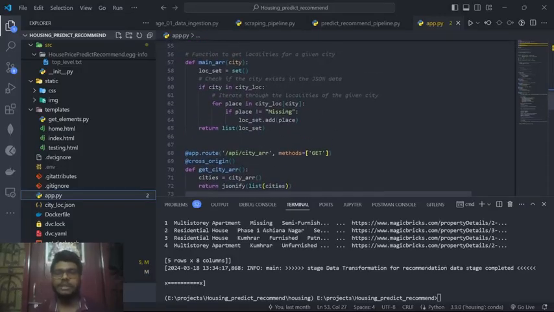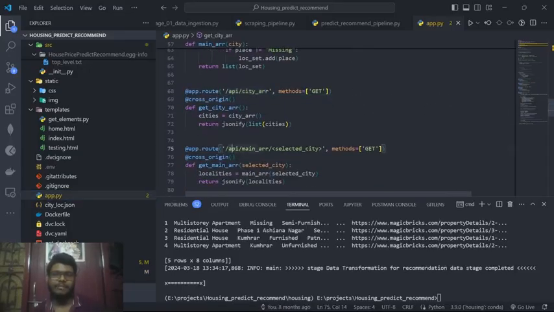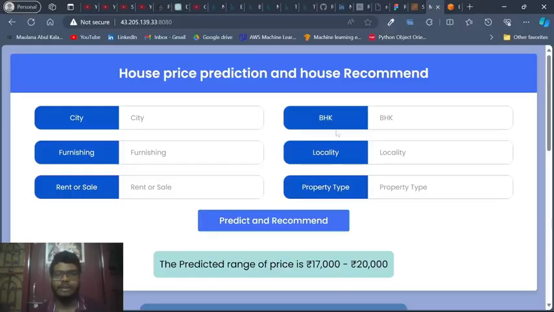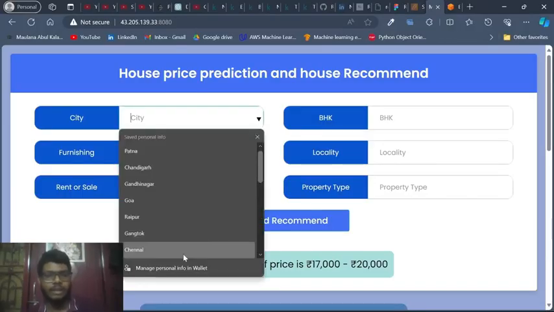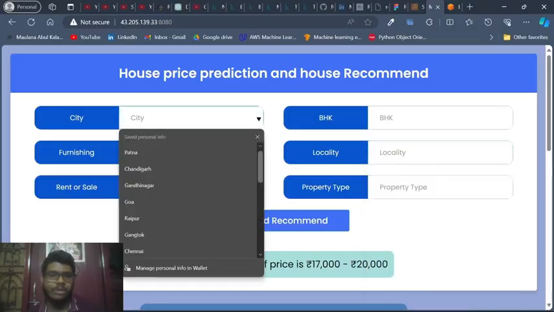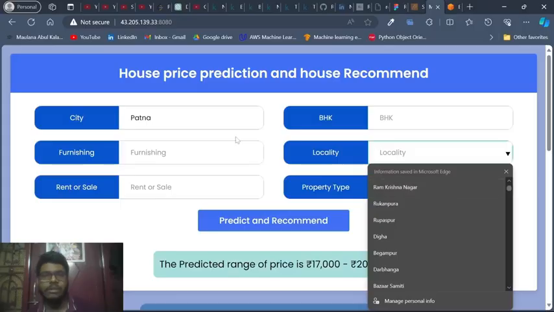I didn't know how I might use this feature, that's why I've used this type of thing. Basically, what I wanted to do with this code is this: until I select one option from the city, I can't choose anything for the corresponding city location. So I would consider Patna city first, then here I would see the localities according to Patna city.